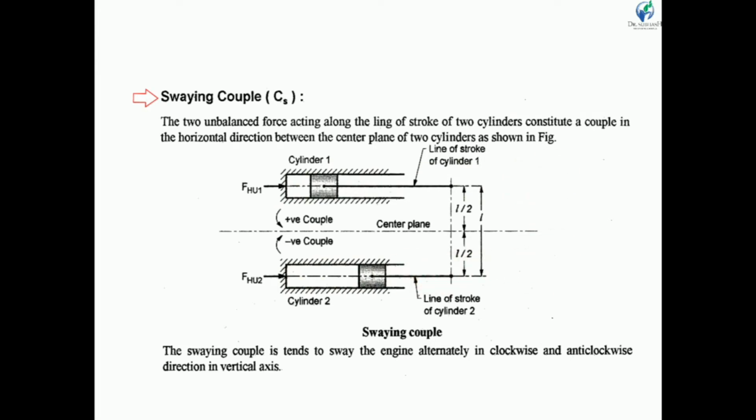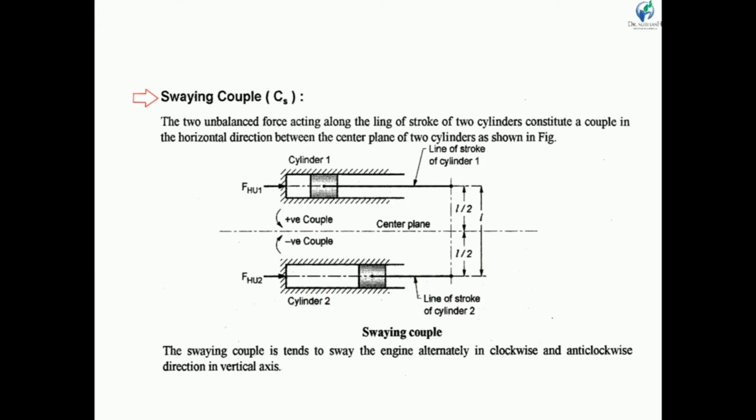We know that along the line of stroke of cylinder 1, some unbalanced horizontal force FHU1 is acting. Similarly, along the line of stroke of cylinder 2, FHU2 is also acting.